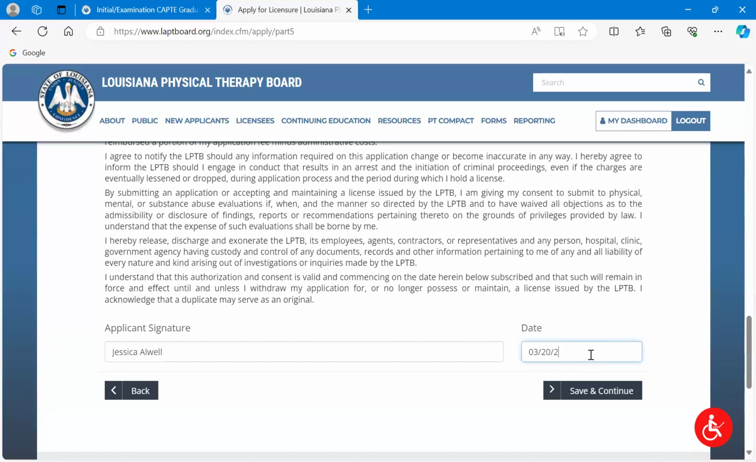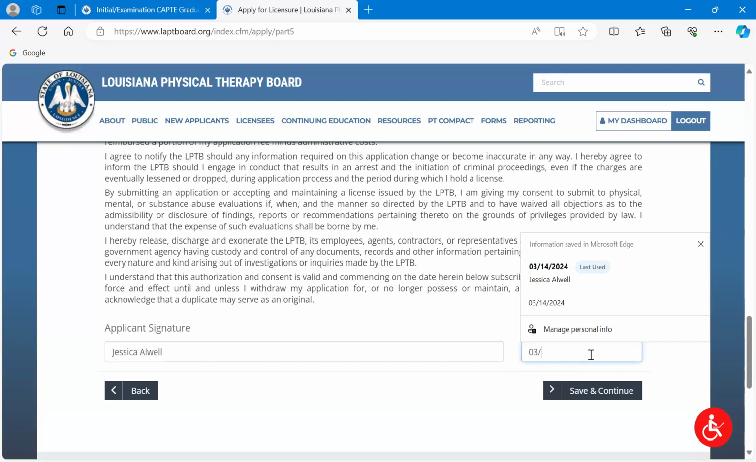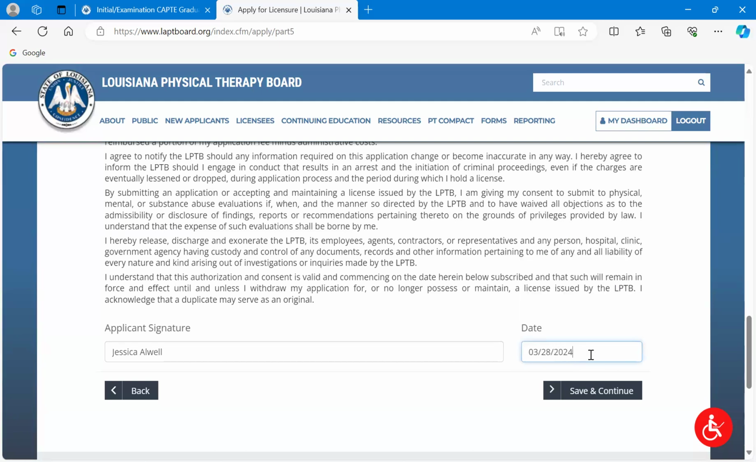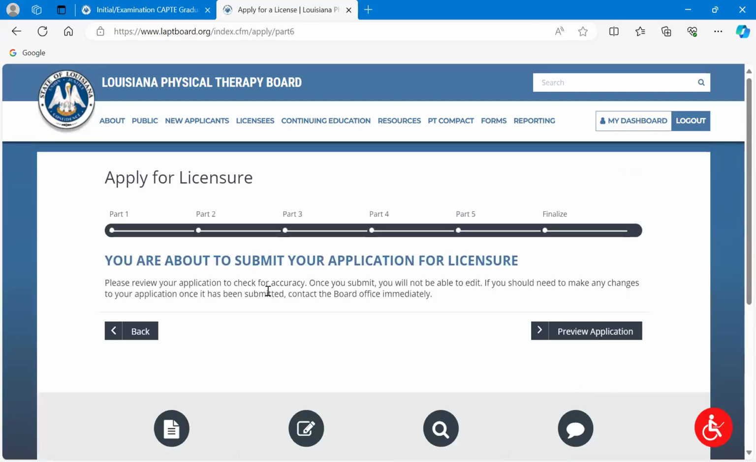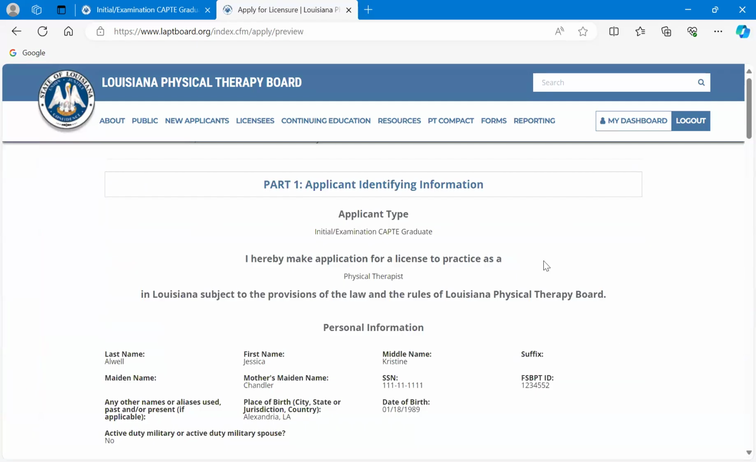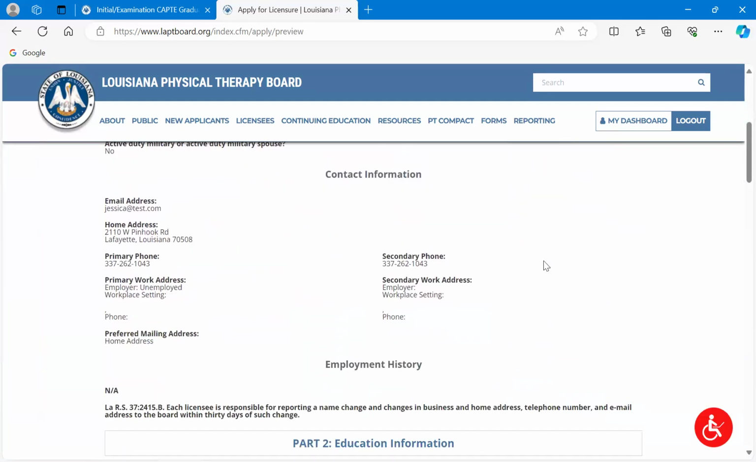And then if you start the application previously and then you're coming back, like you see, I've had a previous date in here, go ahead and update the date to the current date when you're actually going to submit this, okay? Because it is a legal signature. We're going to save and continue. And then we're told here that, okay, you want to review your application, check it for accuracy. Okay, great. So we could click on that,